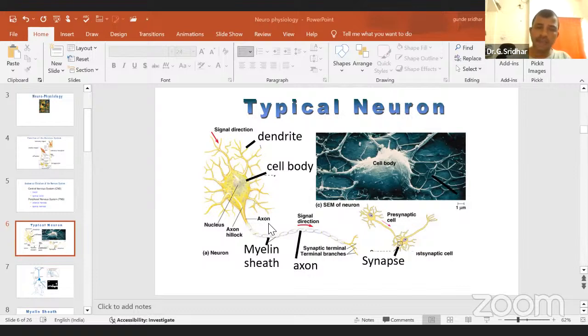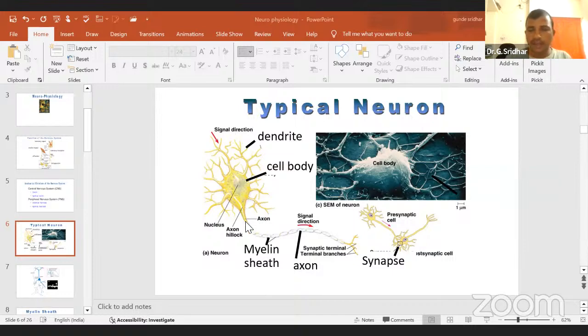This myelin sheath wraps the axon and works as an insulator. Please don't forget that the myelin sheath is made up of fats or lipids. Then this myelin sheath is synthesized by a cell called the Schwann cell. The main use of the myelin sheath is insulation, to protect from short circuit with the adjacent axon or adjacent signal.